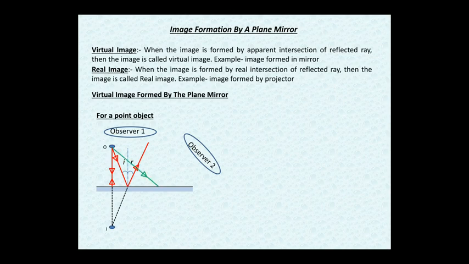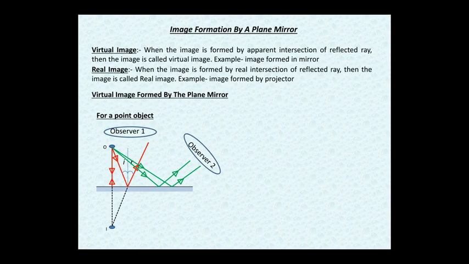We take a green ray. Now it falls on the mirror, it is reflected and reaches observer 2. Another ray, because we must take two rays to get an intersection point, also reaches observer 2. Again, they are not going to intersect in the direction of the reflected rays.